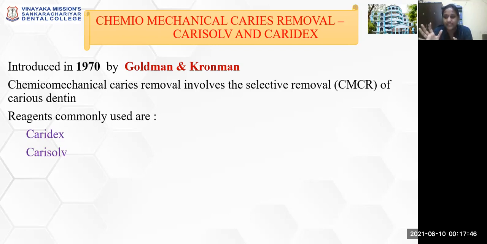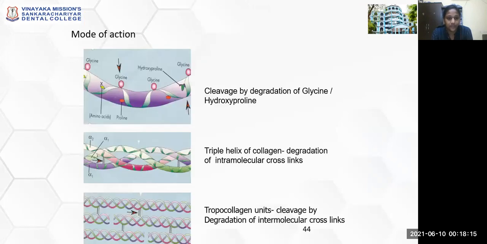After that, you can use your hand instruments to remove the softened dentin, and restoration can be done. In this way, the natural tooth structure, that is your hard enamel and dentin, can be preserved, and only the soft carious tooth structure will get softened, making it easy to remove using hand instruments. The reagents that are commonly used are Caridex and Carisolv.